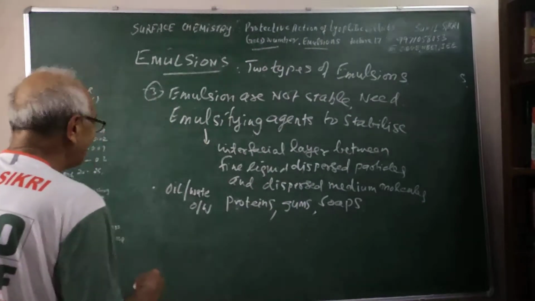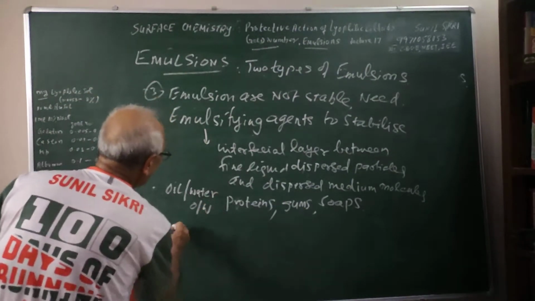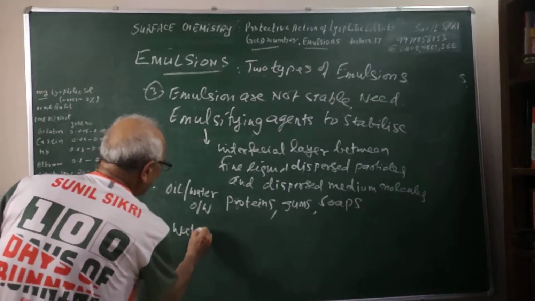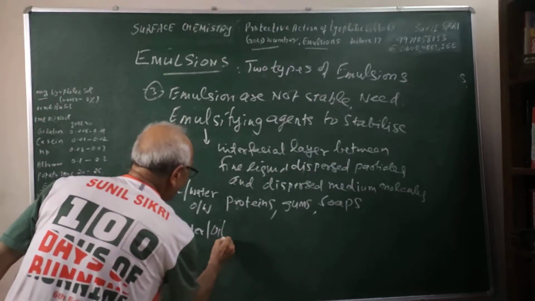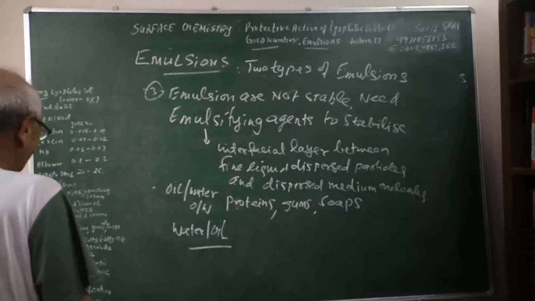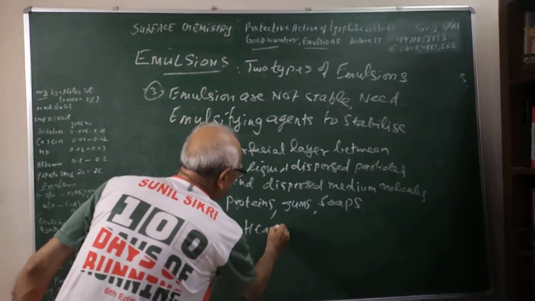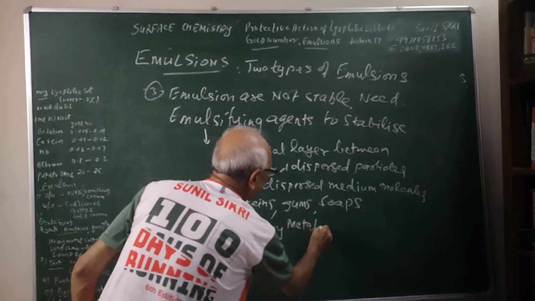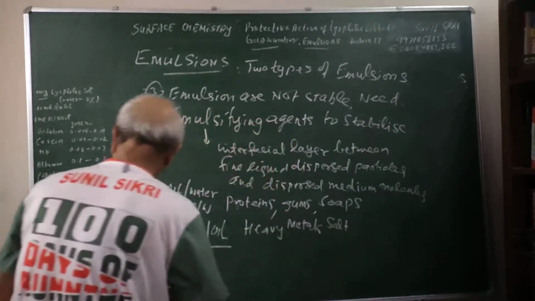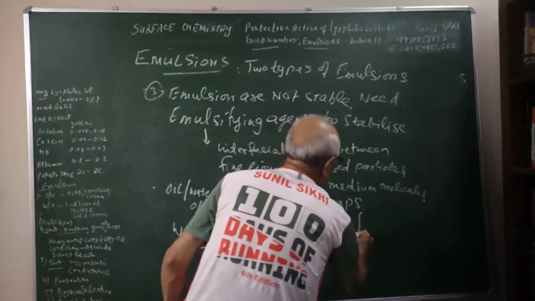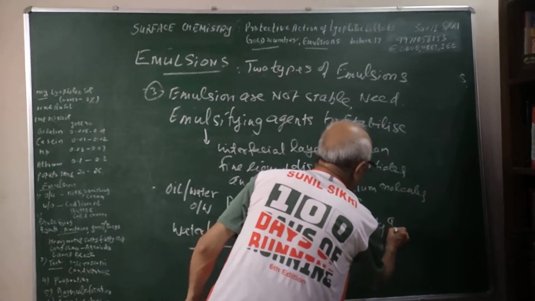Hence they stabilize them. And if I have water in oil, here also we need emulsifying agents. These are heavy metal salts of fatty acids, meaning long chain acids.